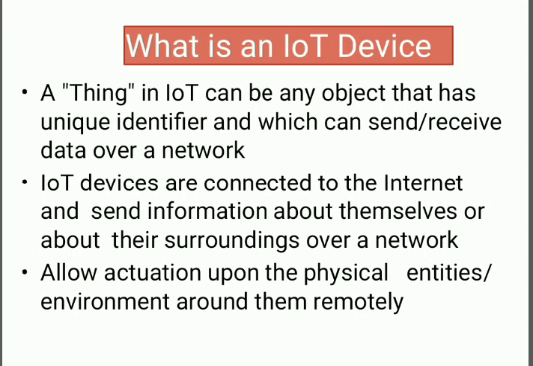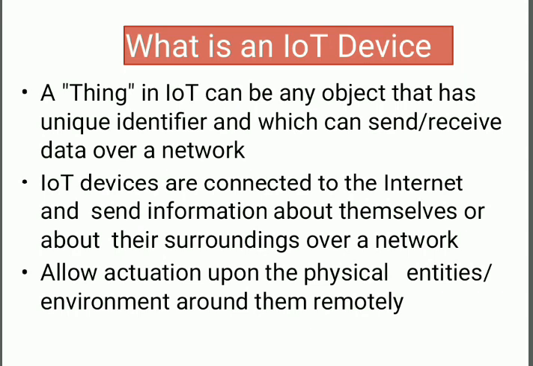So, we can say that IoT devices are connected to the internet and send information about themselves or about their surroundings. Example of that is information sensed by the connected sensors.